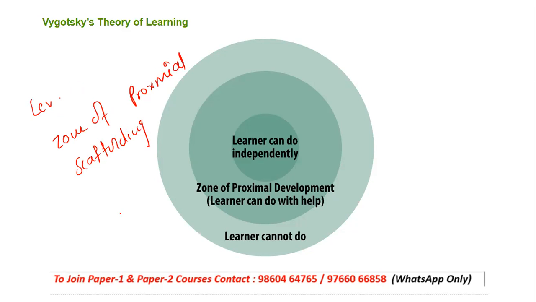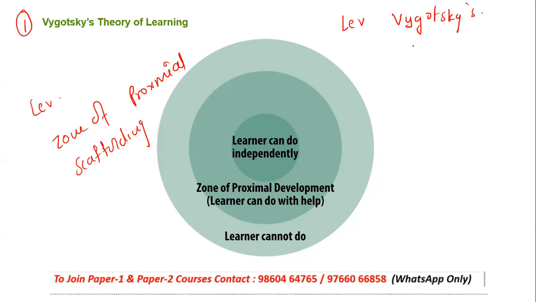Basically he is a psychologist, and this particular theory is talking about what? It is talking about the development and the ability which can be guided through social interaction. This is the first theory which we are doing, given by Lev Vygotsky.